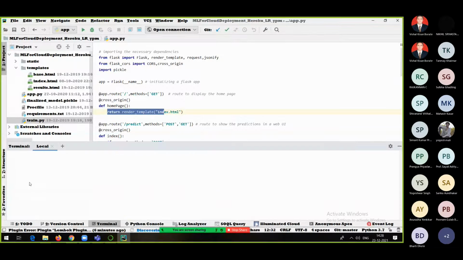Anyway, it is there in my case. You can see the base environment is also fine, no problem at all. Now, once it is created, what you need to do, everyone? You need to enter this command.